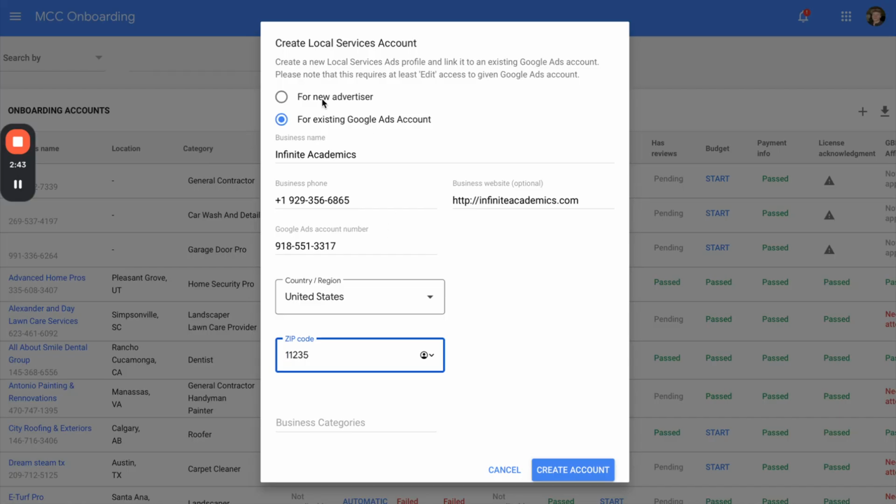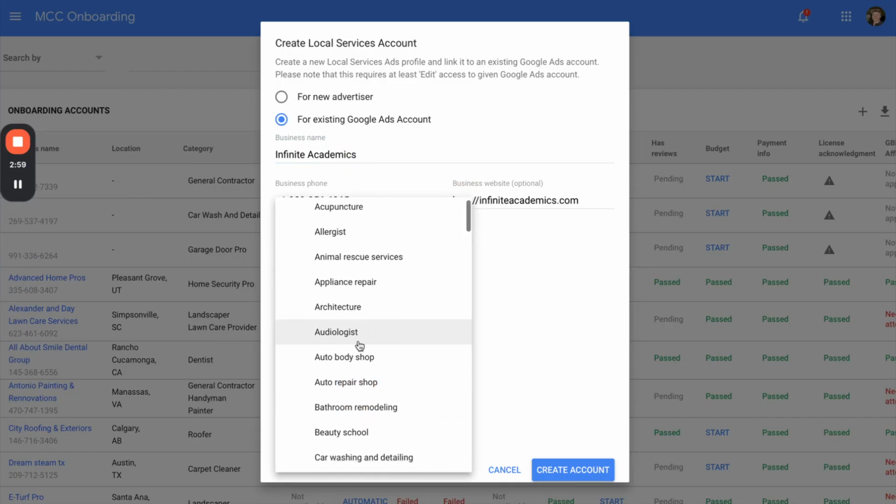It's going to ask, are you an existing advertiser or a new advertiser, right? For this guy, we're already running pay-per-click. So if you're already running pay-per-click or PPC ads, you can click existing and then fill out this relevant information. If you're new, you click new and then just select what's necessary. So I filled out his information. They are a tutoring company. So I'm going to scroll down.